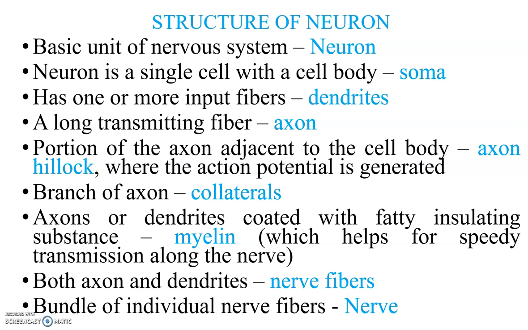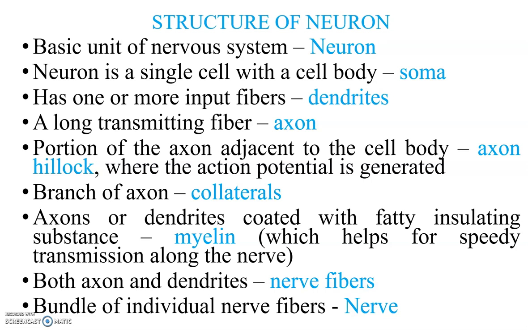Axons and dendrites are coated with a fatty insulating substance called myelin, which helps speedy transmission along the nerve. Both axons and dendrites are called nerve fibers.